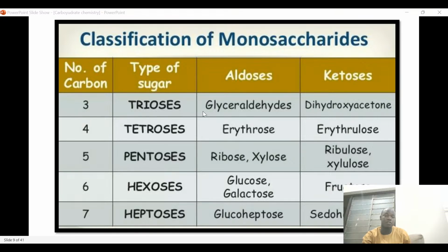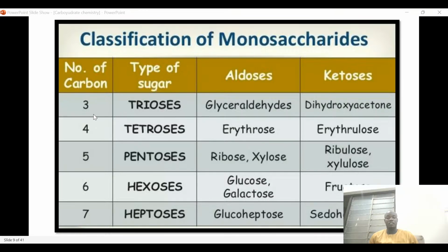Under those with three carbon, we have the one that has aldehyde functional group, and an example of that is glyceraldehyde. Then we also have those that have ketone functional group, and they have three carbon. We have it as dihydroxyacetone.